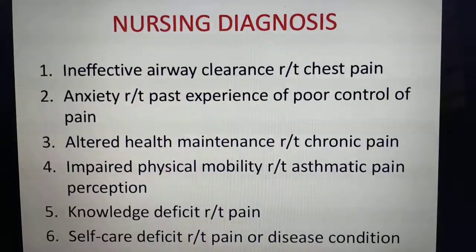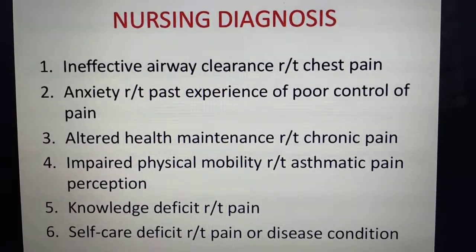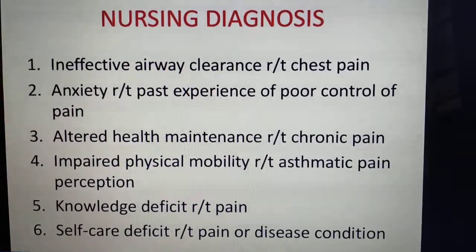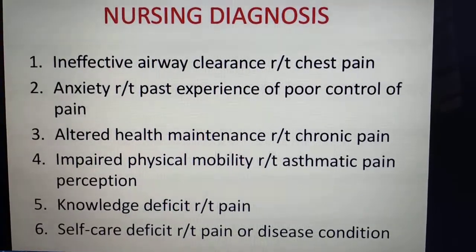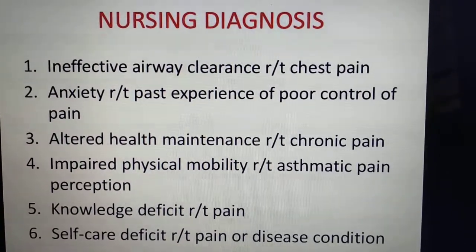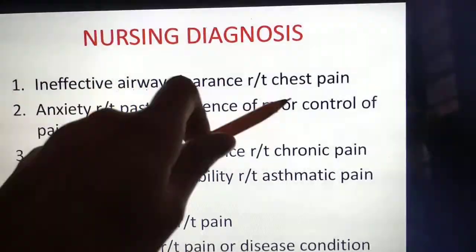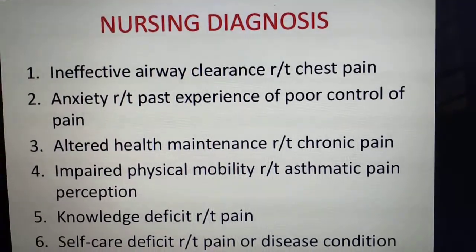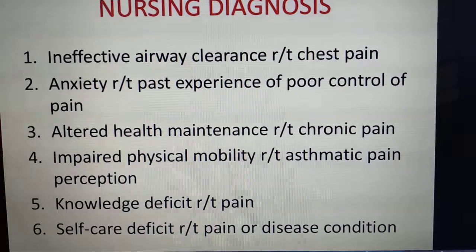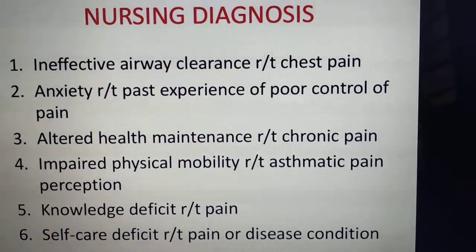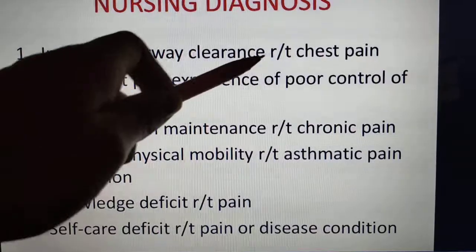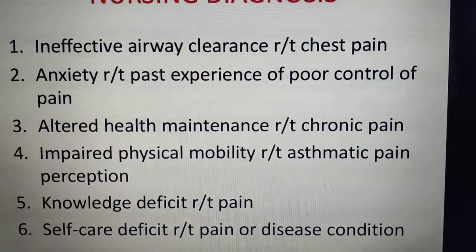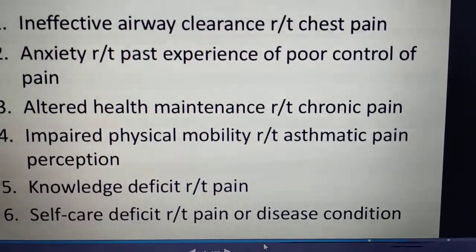Okay. See, this is some of the nursing assessment. After the nursing assessment, we are going to the second step of our nursing management, that is nursing diagnosis. We can frame the nursing diagnosis for the pain, that is ineffective airway clearance related to chest pain, we can say. Otherwise, we can say anxiety related to past experience of poor control of the pain. We can say altered or impaired health maintenance related to chronic pain, or chronic pain related to ineffective airway clearance. Okay, acute pain related to fracture.